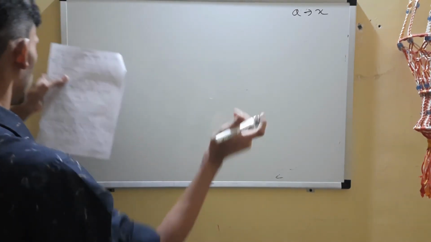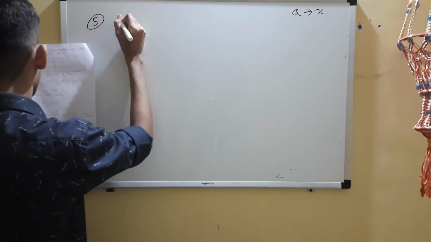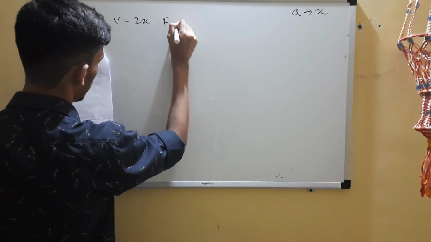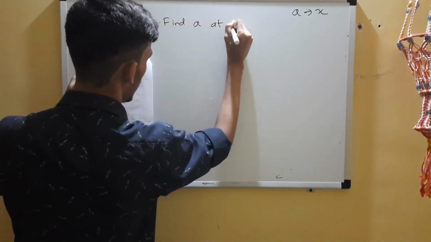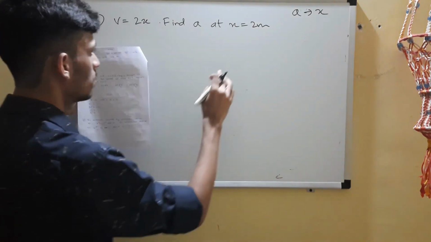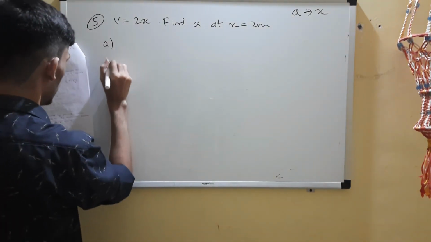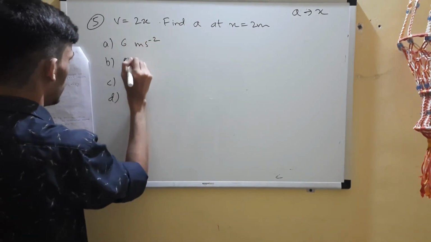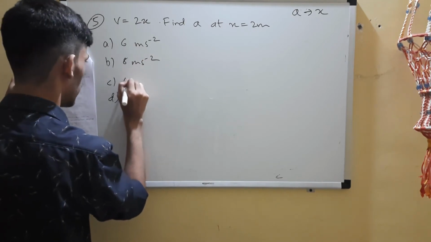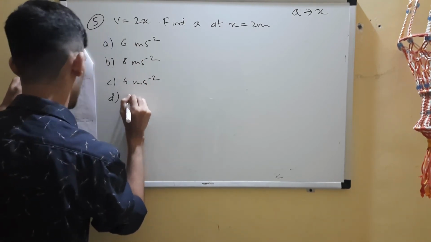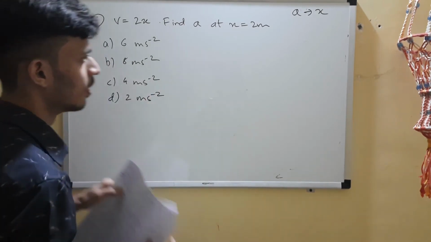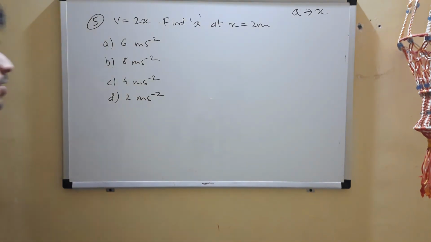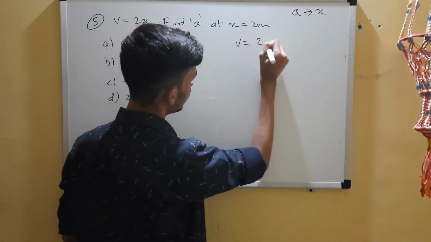Fifth one, I'll say v is equal to 2x. Find a at x equals 2 meter. So you have A, B, C, D: is it 6 meter second raised to minus 2, 8 meter second raised to minus 2? This is a very simple question, just for practice I took. It is a to x related, so you can quickly try that, you'll get it in one go. It's an easy question. First, v is given to be 2x.